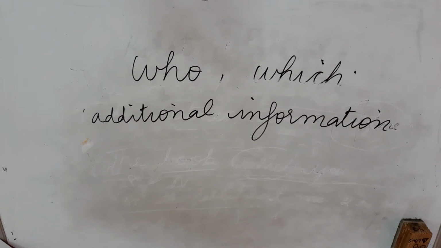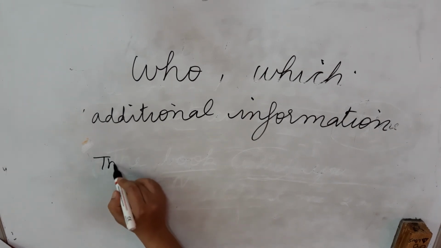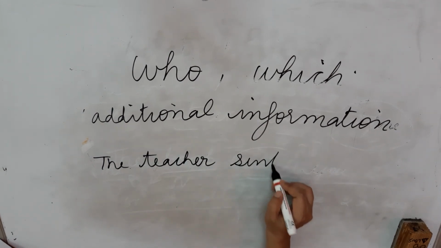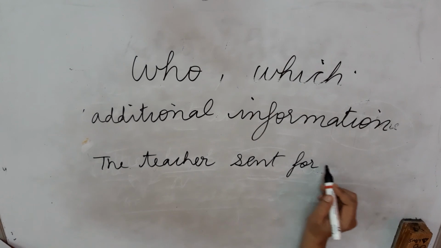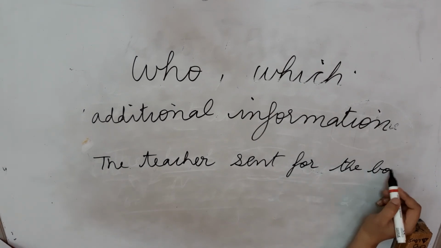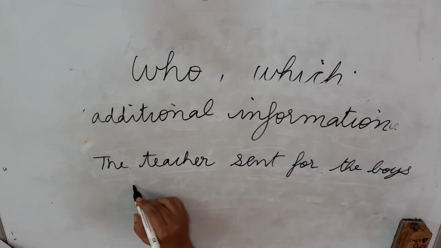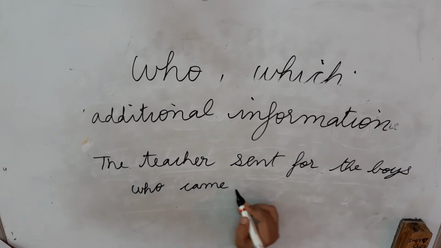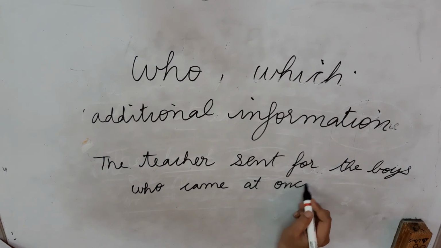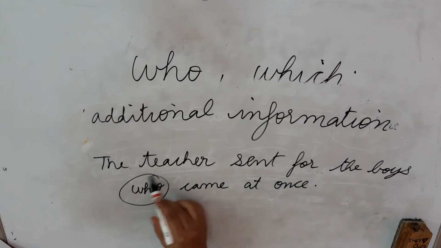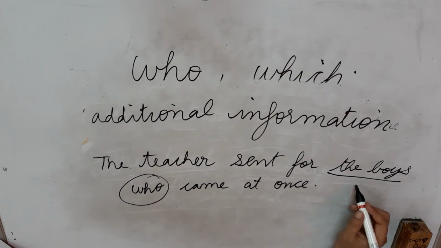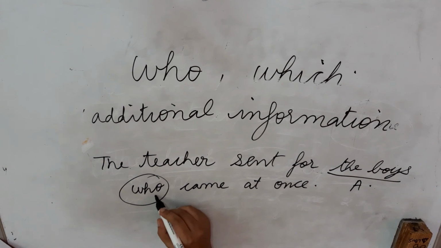That is, the teacher sent for the boys who came at once. Okay. So who are these? Who is who here? The boys. So boys is the antecedent and who is the relative pronoun.